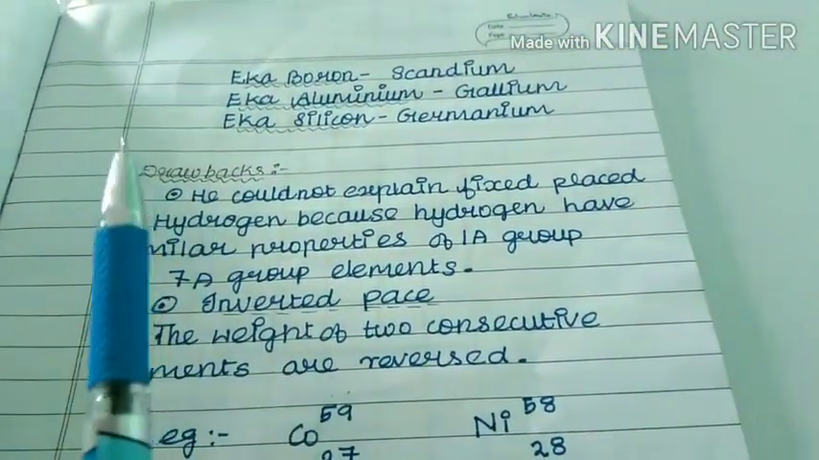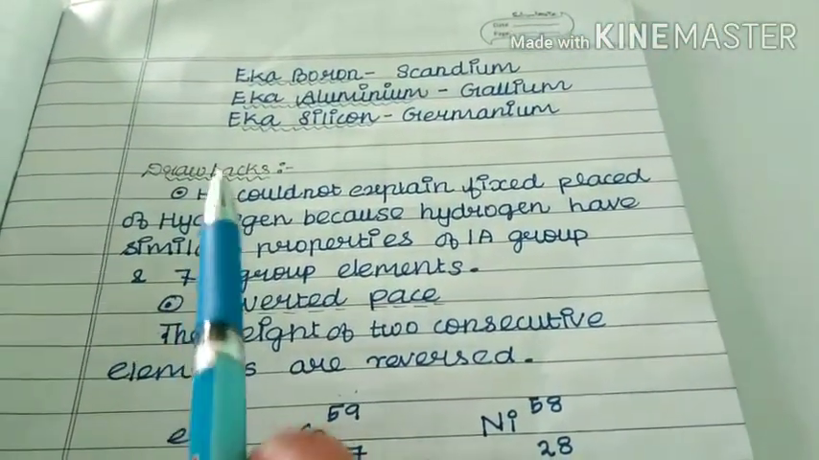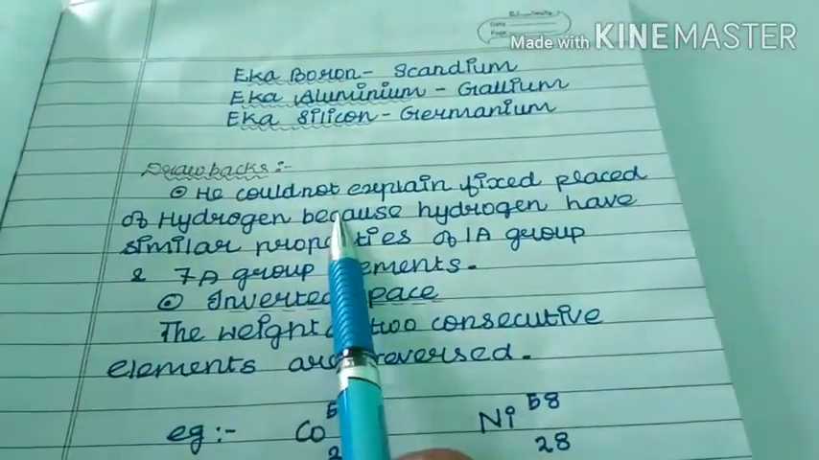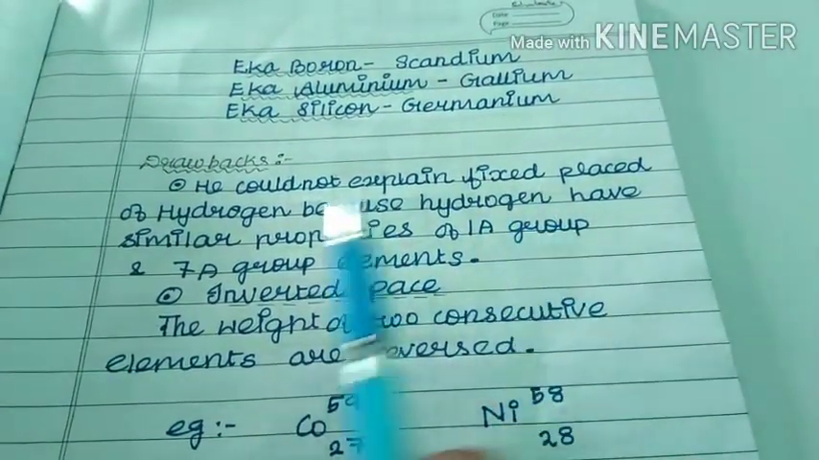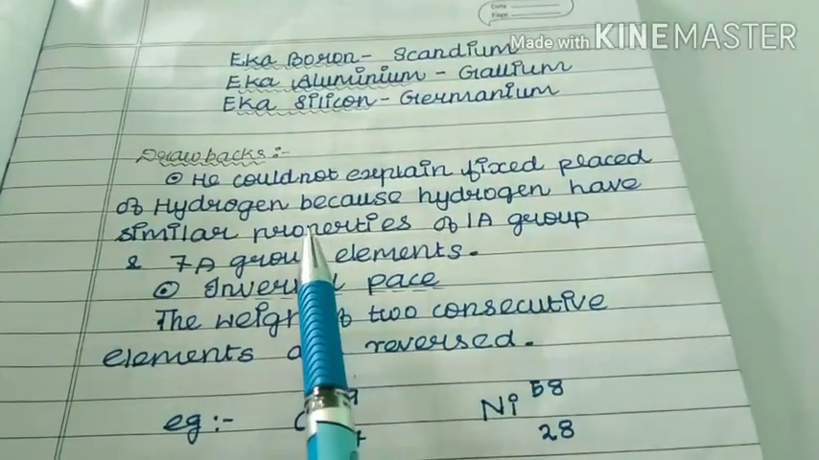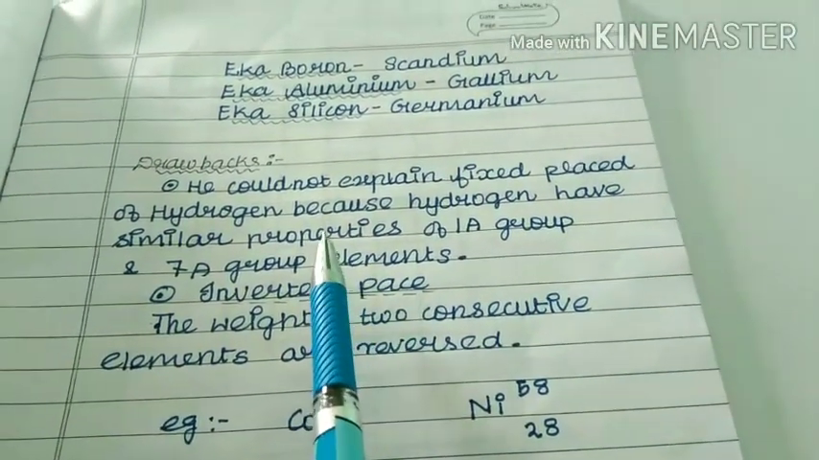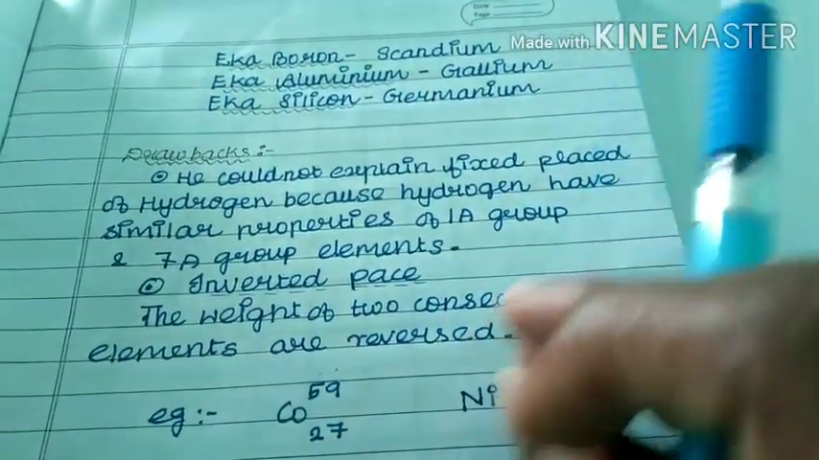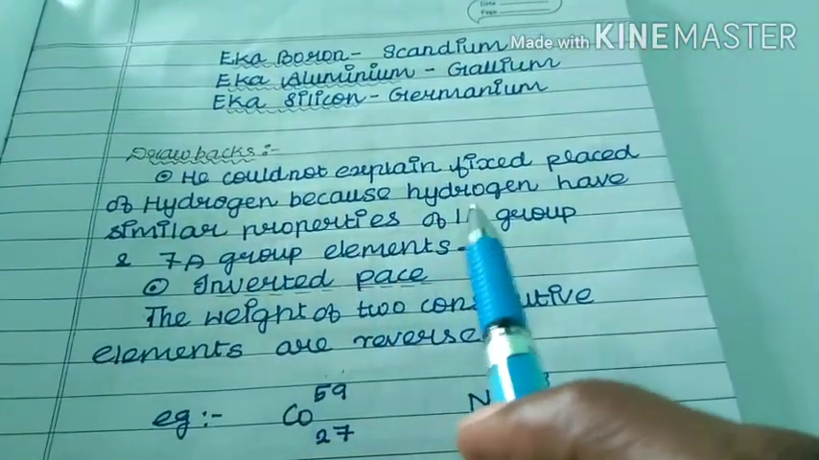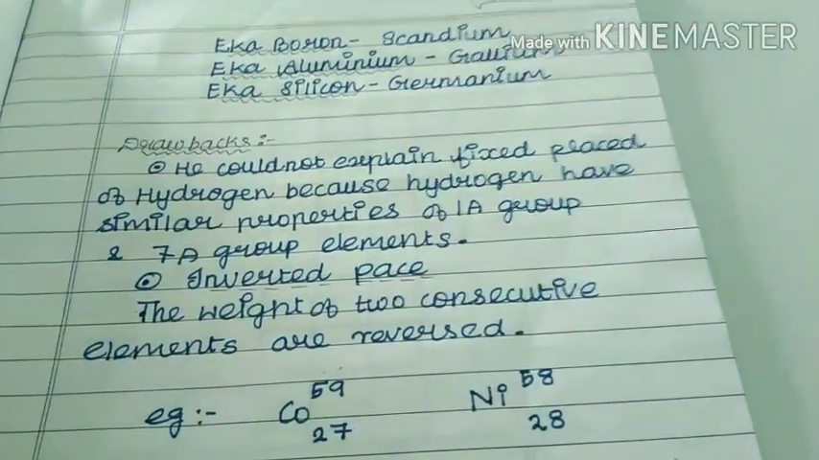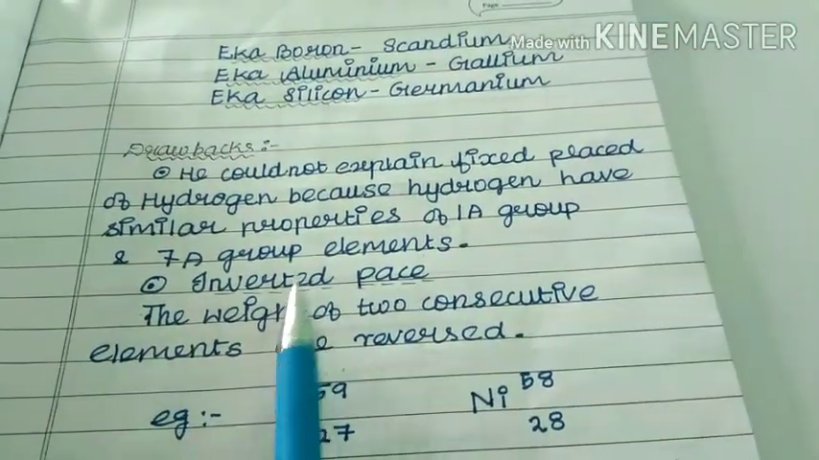Next, for this periodic table also some drawbacks are there. First one, he could not explain the fixed place of hydrogen because hydrogen has properties similar to 1A group and 7A group. That means he couldn't assign the fixed position of hydrogen because the properties of hydrogen are almost equal to 1A group and 7A group elements. That is the drawback. Next, inverted pairs.